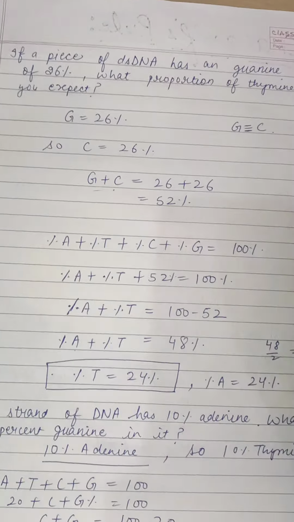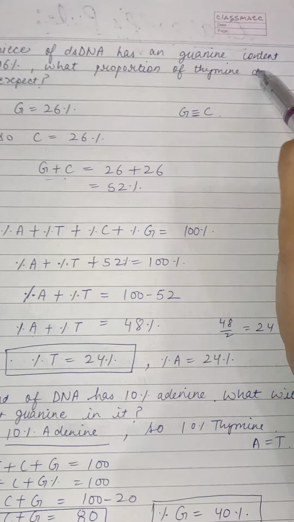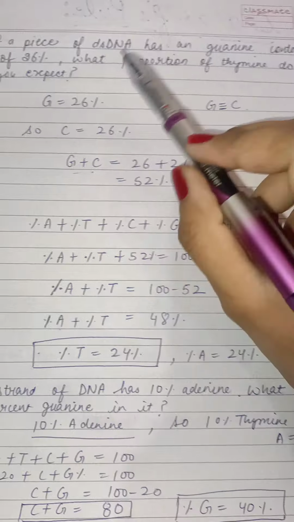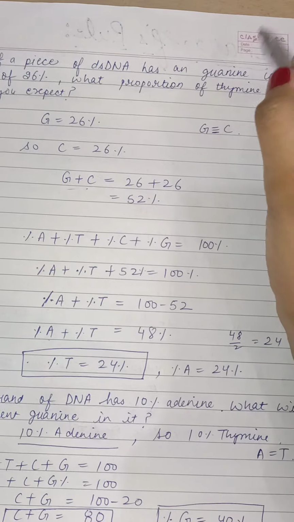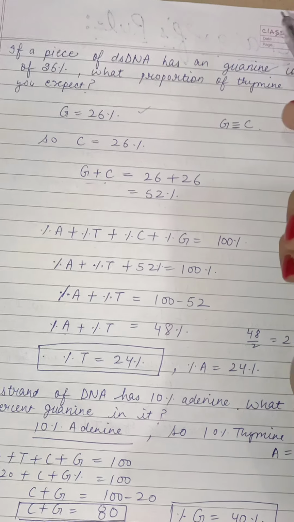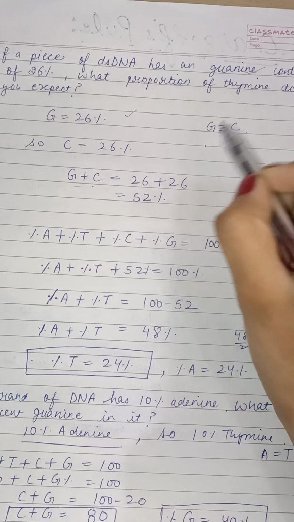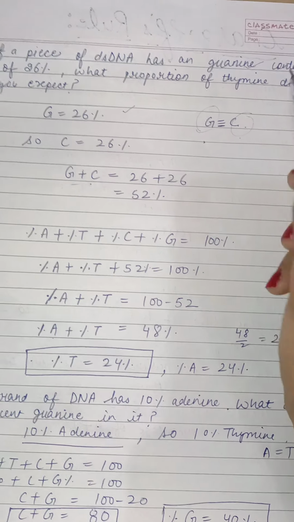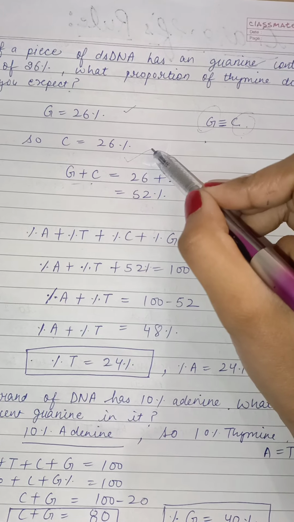So now I will discuss a few questions on Chargaff's rule. First is, if a piece of double-stranded DNA has a guanine content of 26%, what proportion of thymine do you expect, right? Now the guanine percentage is 26%. From Chargaff's rule, we came to know that the number of guanine units will be equal to the number of cytosine units, means the guanine percentage will be similar to the cytosine. So obviously, if the guanine is 26%, the cytosine percentage would be 26%.